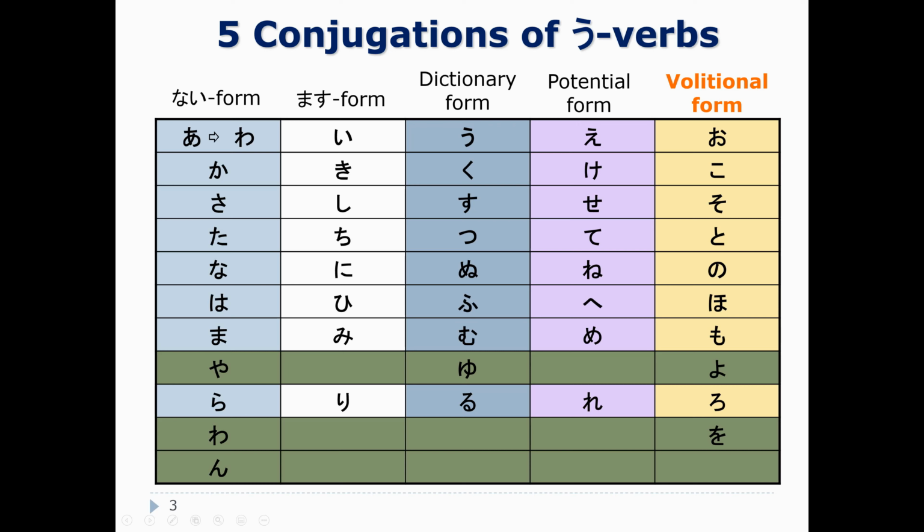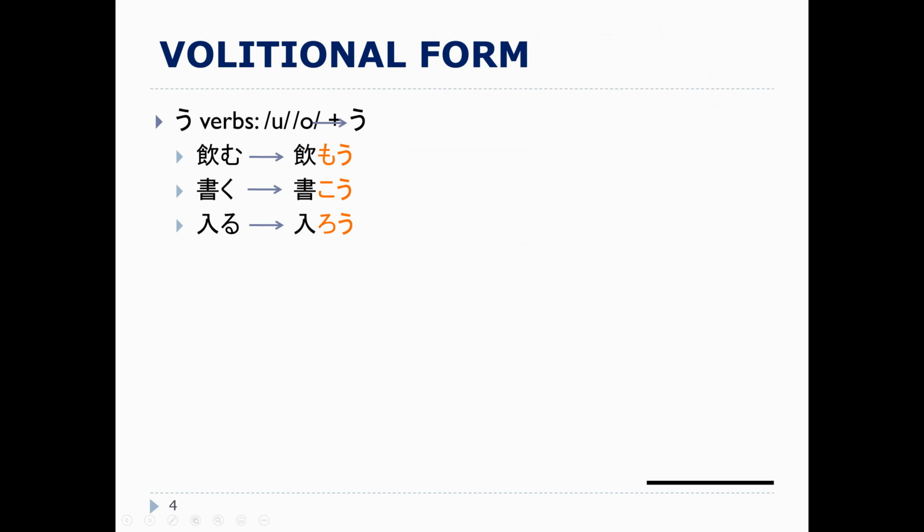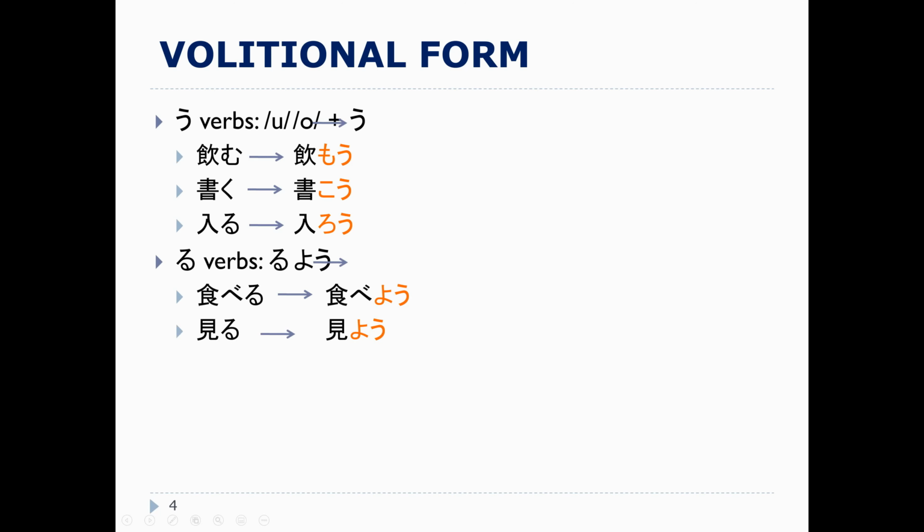So we want to change from the u sound that we have in dictionary form to an o sound. So for u verbs, we change the u sound at the end to an o sound plus u. So it's like a long o. We spell a long o with o u. So for example, nomu will change to nomo. Kaku, 書こう。入る、入ろう。For ru verbs, it's very simple. All we do is get rid of the ru and change to yo.